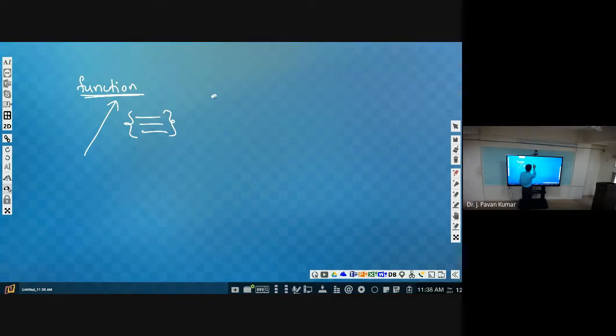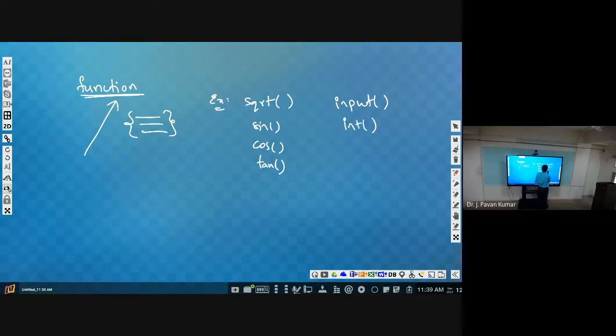Examples of functions you can consider are sqrt, which we have used several times. Like this, we can have some mathematical functions: sine, cos, tan. We have several other functions as well. Frequently, we have used one function called input. Input is also a function which is already available. Next, we have used int of. This is a function. Only int, if you have it alone, is a data type. Only float, if you have it alone, is also a data type.